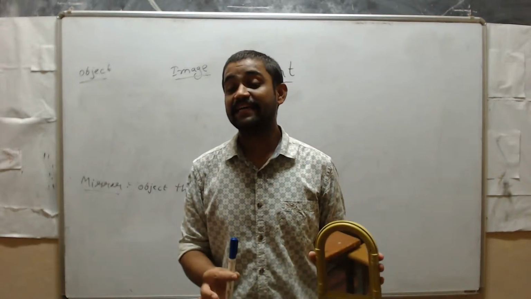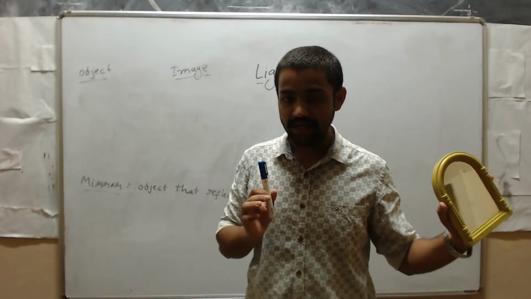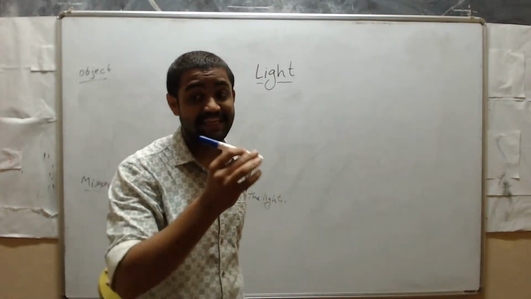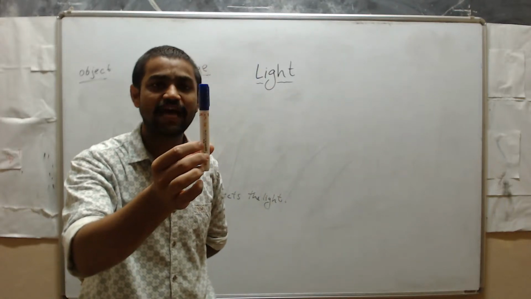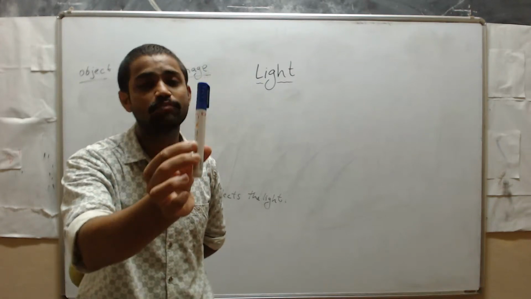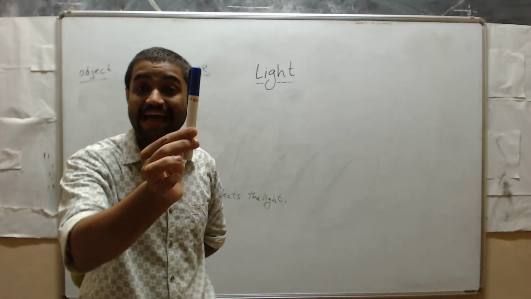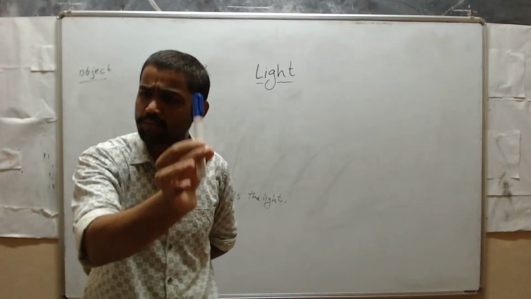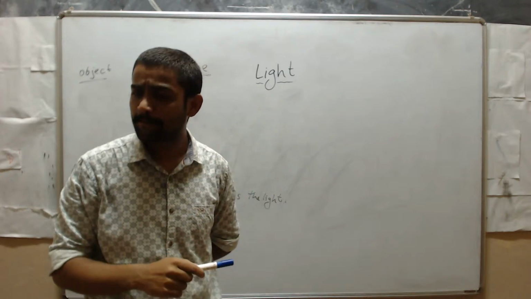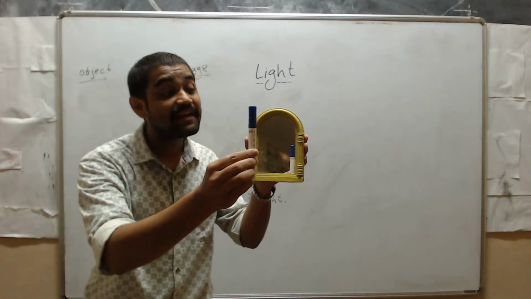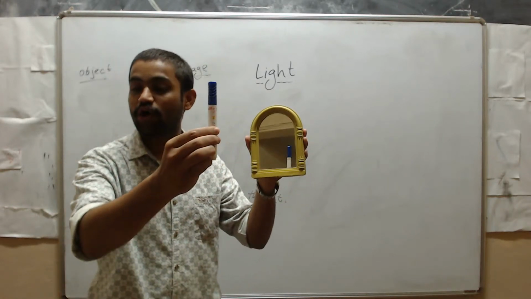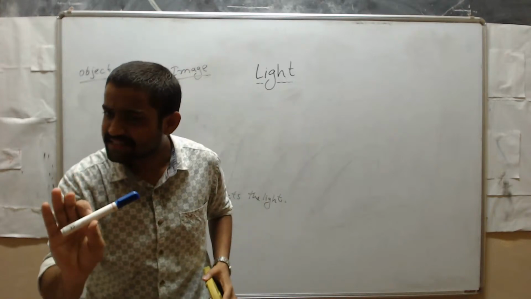But in this light chapter, object is nothing but this one. Suppose I am taking pen as an object. Sir, pen is an object. Then what is image? The reflection of this pen in this mirror is called as image. Is it clear?